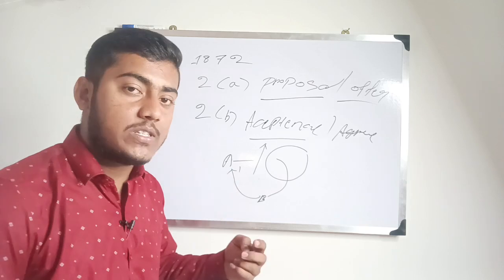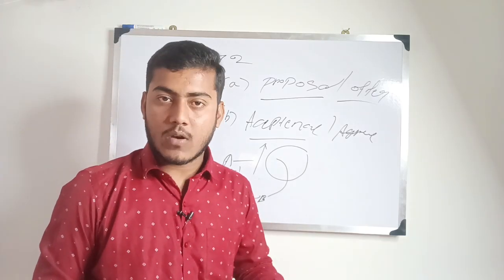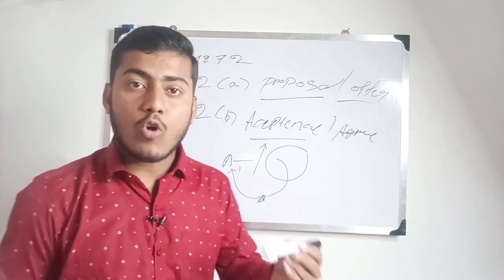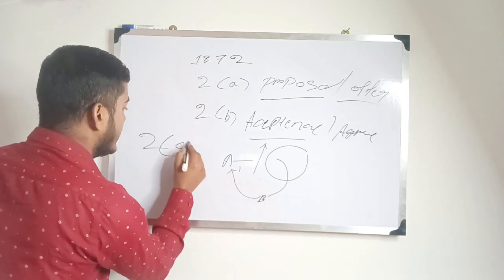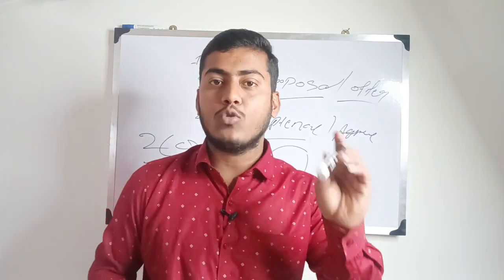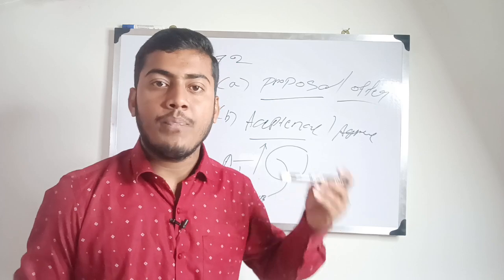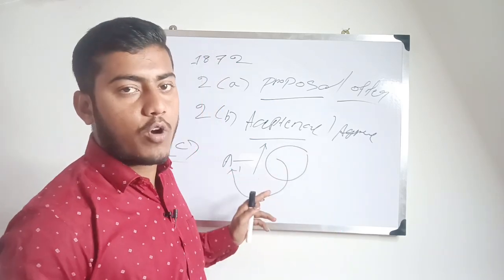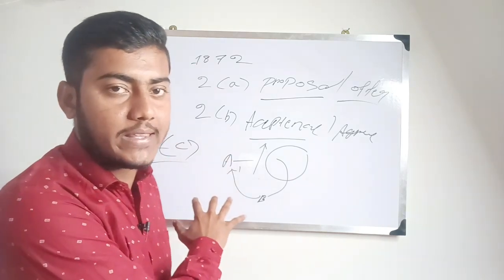And what is a promisee and what is a promisor? The person who makes an offer is called a promisor, and the person who accepts that offer is called a promisee. Section 2 subclause (c) deals with the promisor and promisee. The promisor is the person who makes an offer before the public or to specific persons, and the promisee is the one who accepts that offer. I hope you understand that.